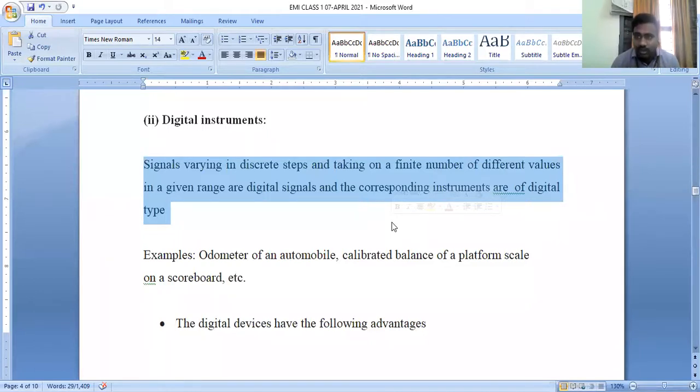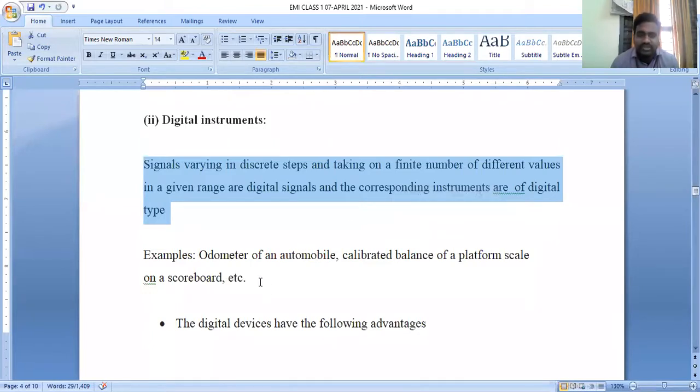And two important classifications of instruments: one is absolute, secondary, analog, digital, which we are going to discuss in our subject. So there are various types out there: electrical instruments, electronic instruments, mechanical instruments, deflection type and null type. Most of them we will discuss in our subject. We were going through absolute instruments, secondary instruments, analog instruments, and digital instruments.